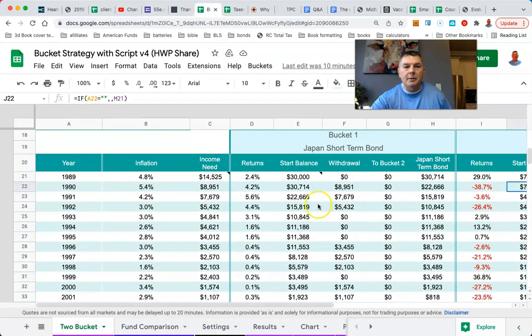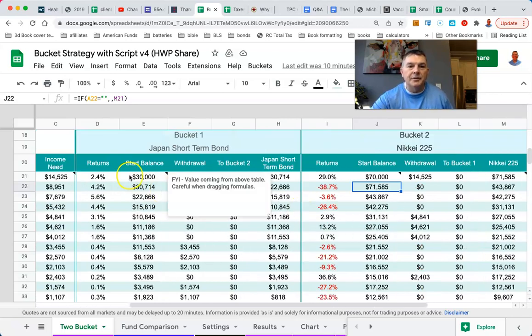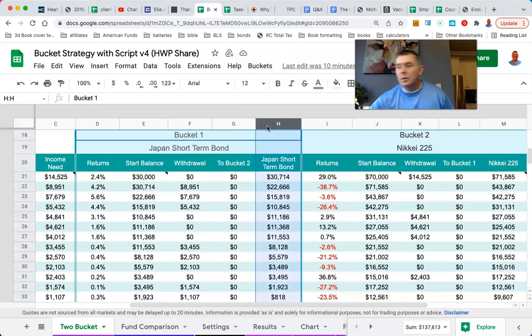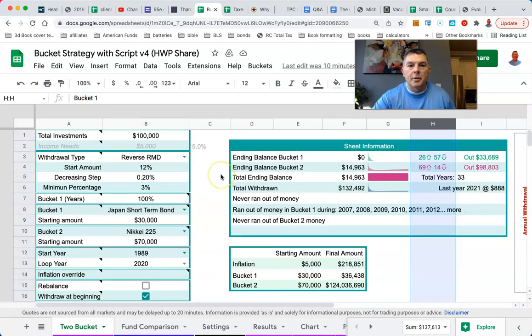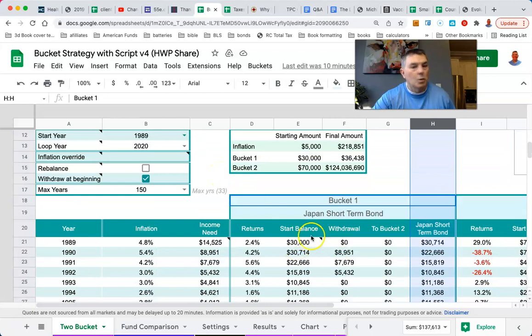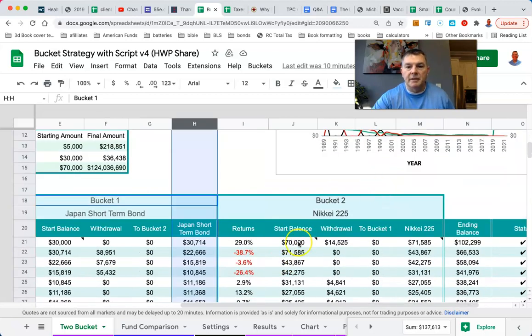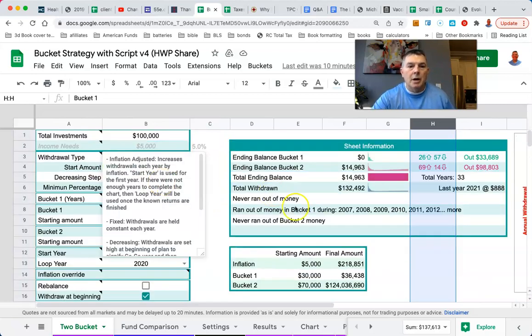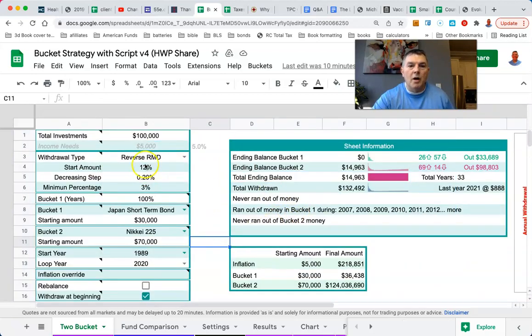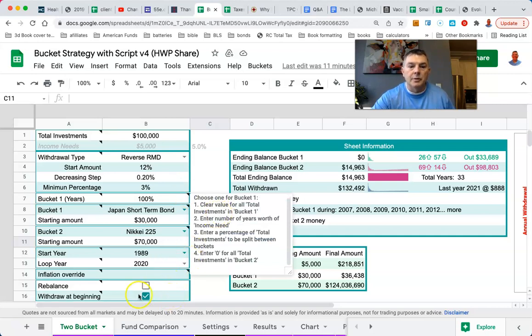All right, so what's happening here? We're starting in 1989. We have 100,000 bucks. We're putting 30,000 in cash, which is short-term bonds of Japan, and we're putting 70,000 in the Nikkei. So a 70-30 portfolio. We're taking 12% the first year, then we're reducing it by 0.2%, or 20 basis points, every year thereafter. And we're going to withdraw at the end of the year.